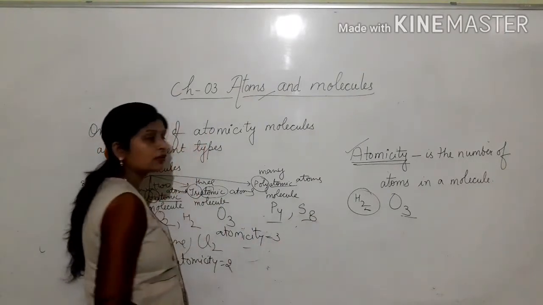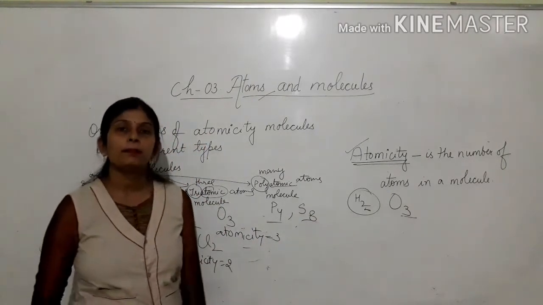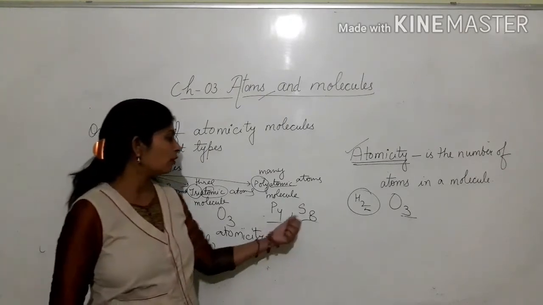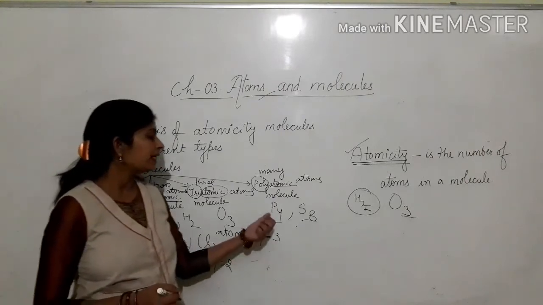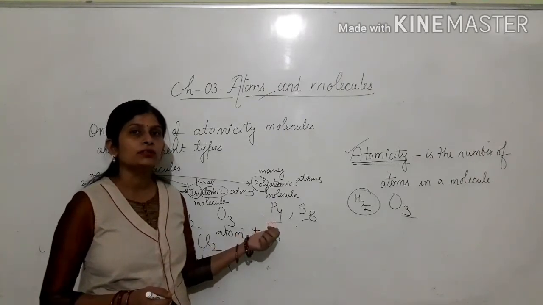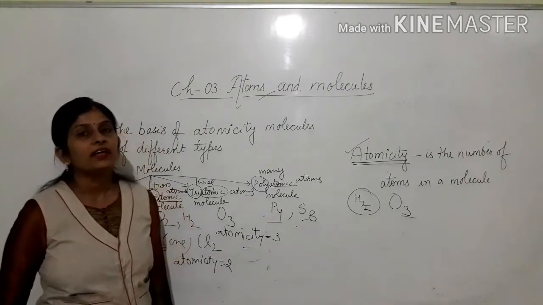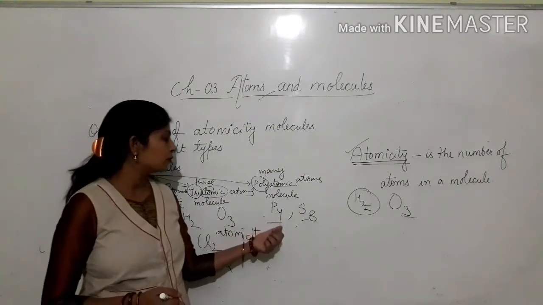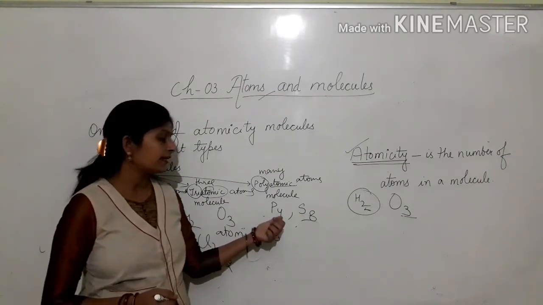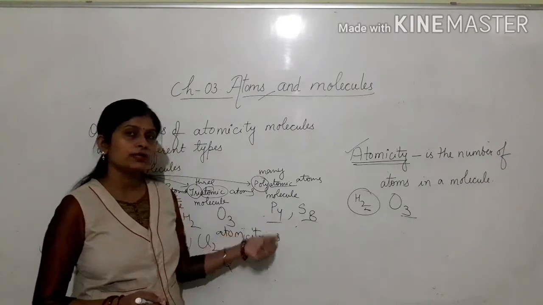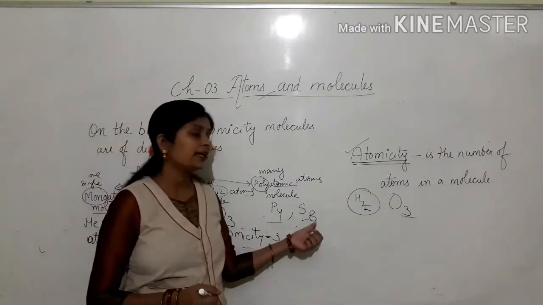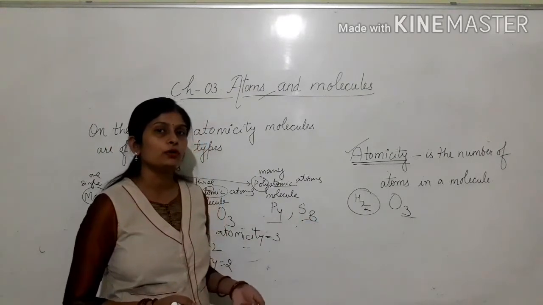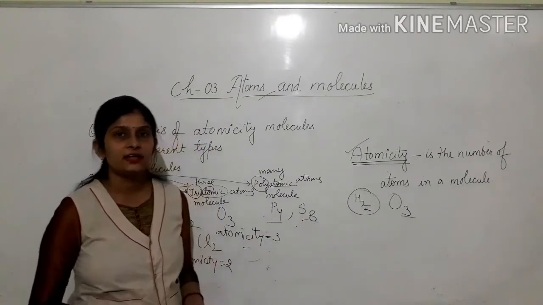These are polyatomic molecules made up of many atoms like 4 and 8. How many atoms are there in a molecule determines its atomicity. Here in P4 there are 4 atoms in a molecule, so its atomicity is 4. In S8, 8 atoms are there in a molecule, so its atomicity is 8.